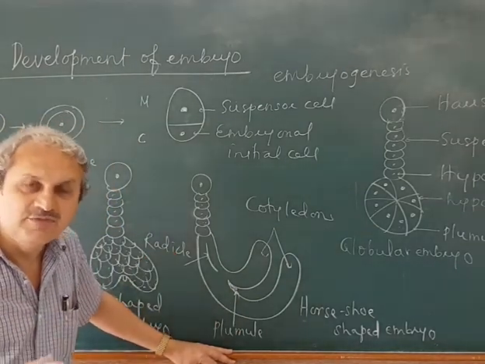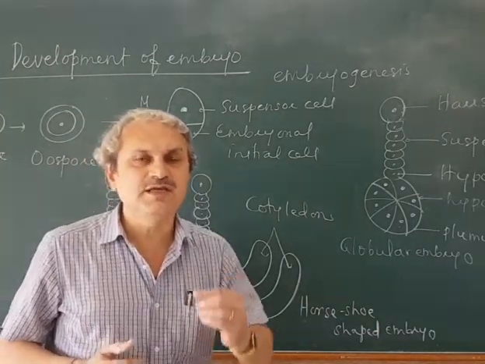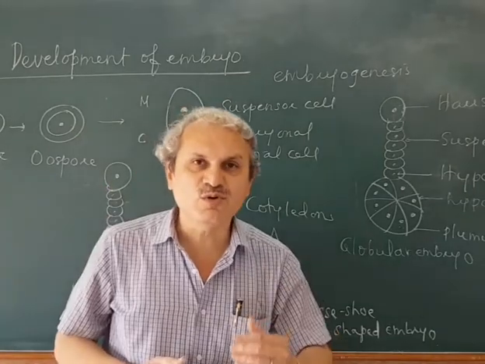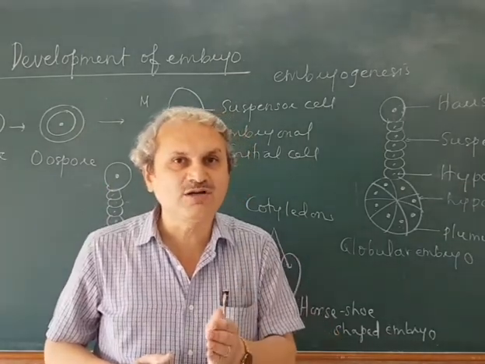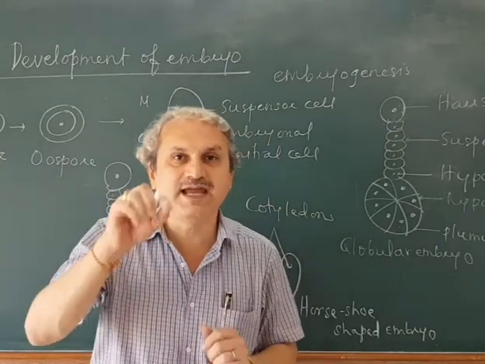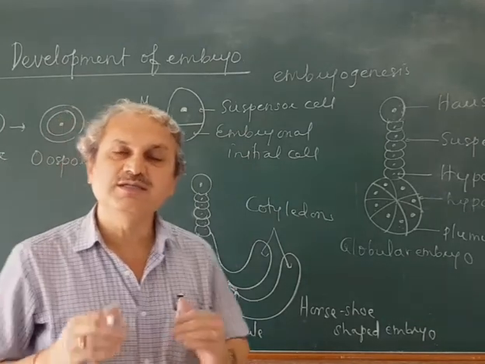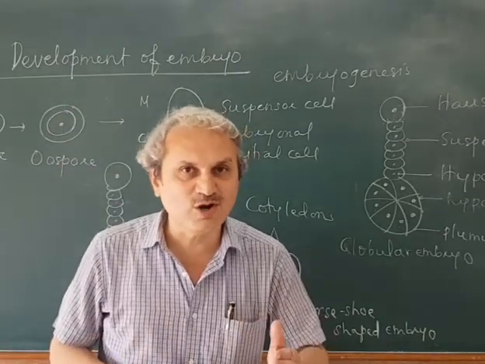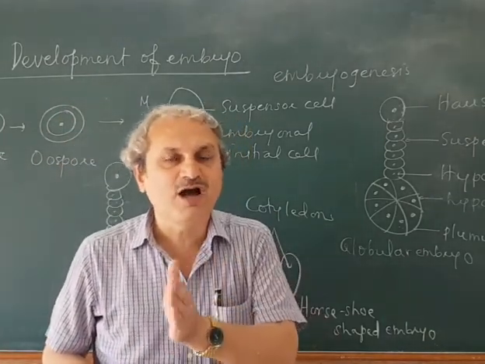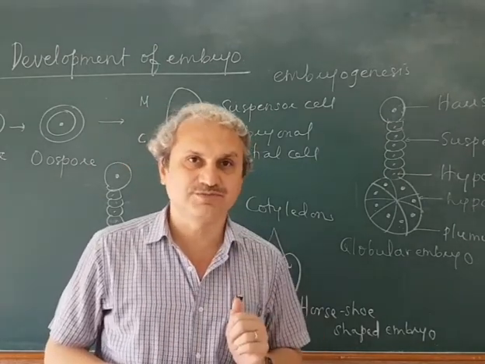Is that clear? But this development of embryo is similar in monocot as well as dicot up to the octant stage, that is the 8-cell stage.